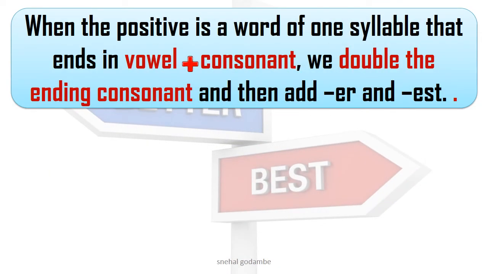When the positive is a word of one syllable that ends in vowel plus consonant, we double the ending consonant. Listen very carefully and try to understand. When the positive is a word of one syllable that ends in vowel plus consonant, then we have to double the ending consonant and then add ER and EST. For example,